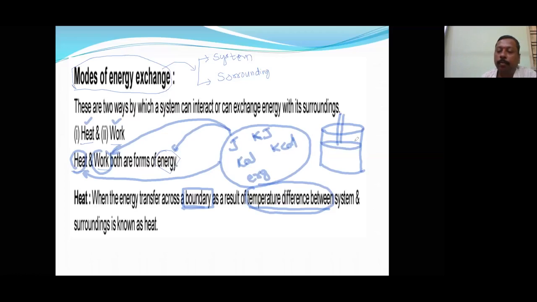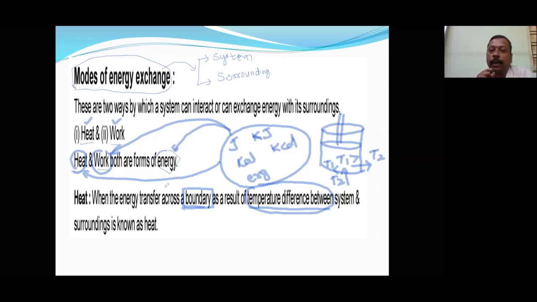Now when it is compressed or expanded, suppose there is a temperature T1 and temperature T2, and they are composed of diathermic walls. Suppose T1 is greater than T2, then heat will be moving out from the system to surroundings. Suppose T1 is less than T2, then heat will flow in. If both are the same, there is no chance of heat flow.